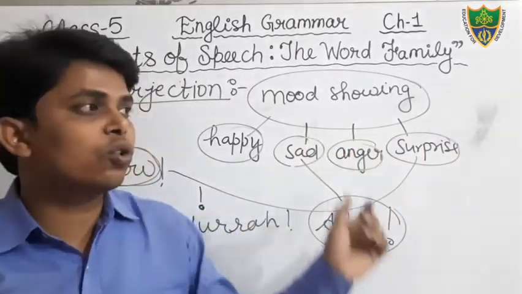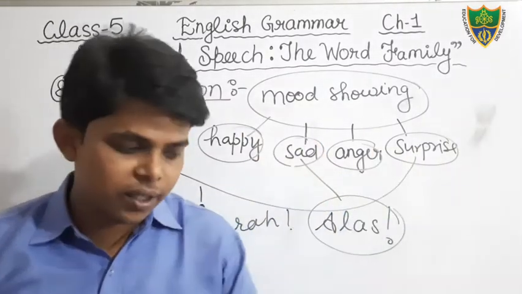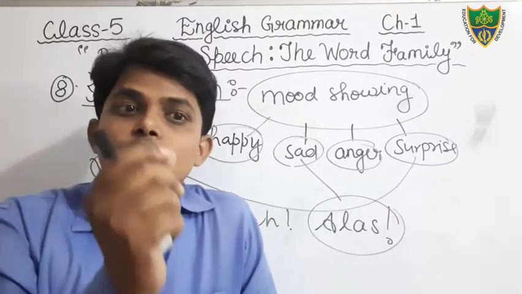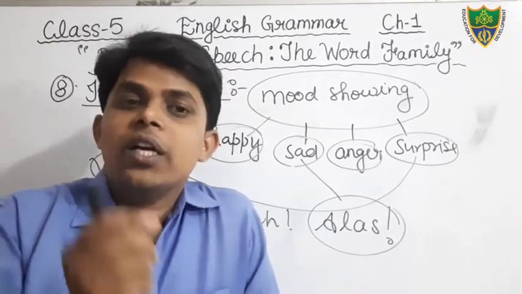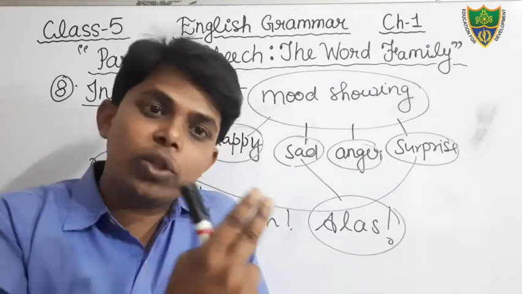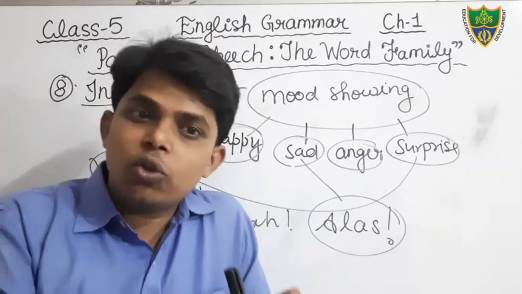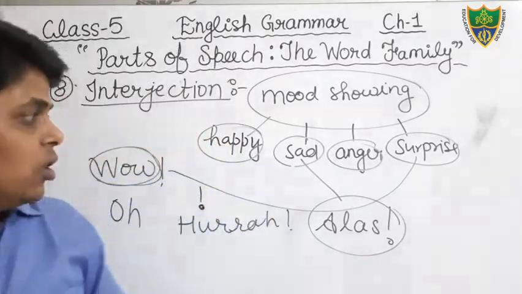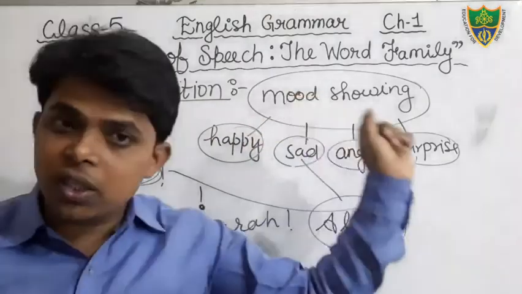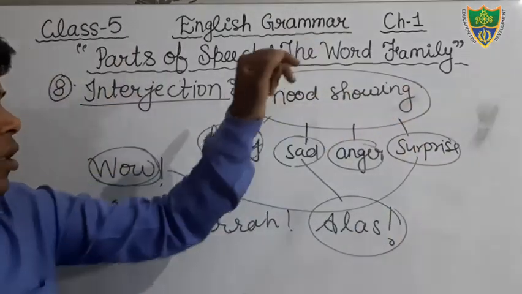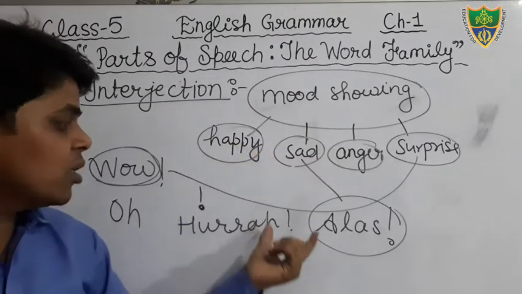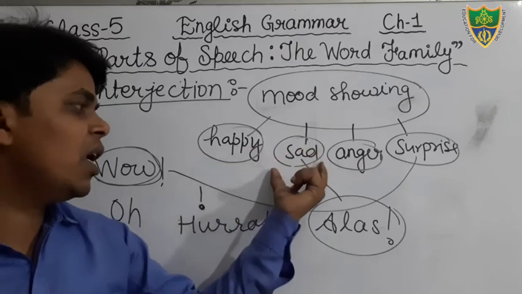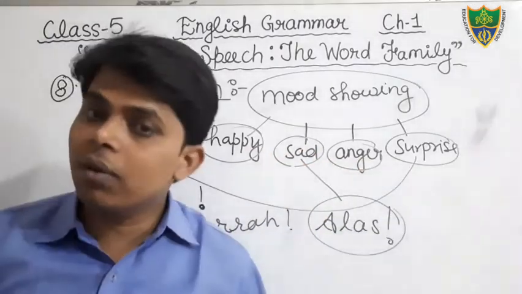Conjunction is known as a linking or joining word. It joins two words or more than two words, two phrases or more, two clauses or more. And interjection is a mood showing word. It denotes the mood of the subject, maybe happy, sad, anger, or full of surprise.